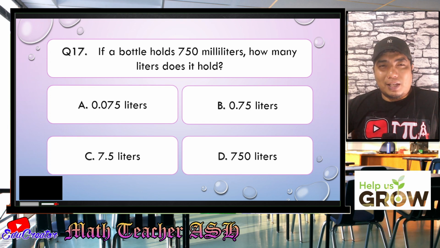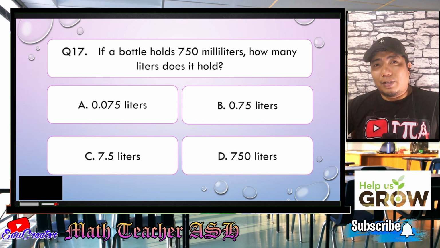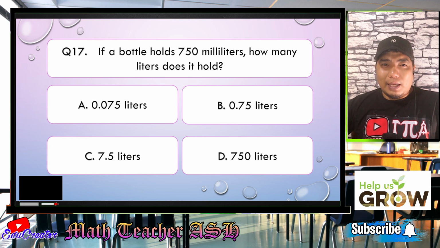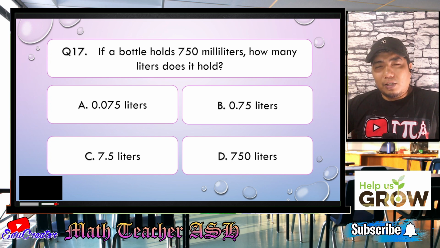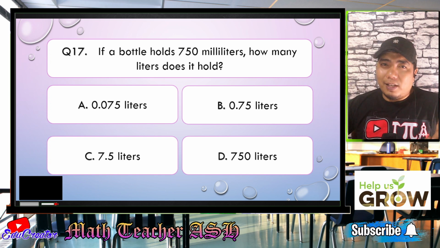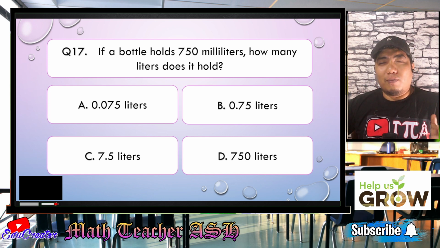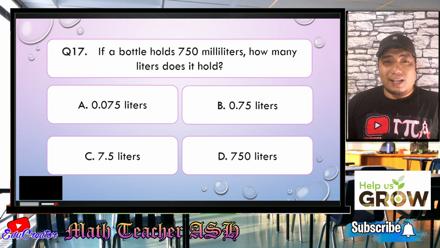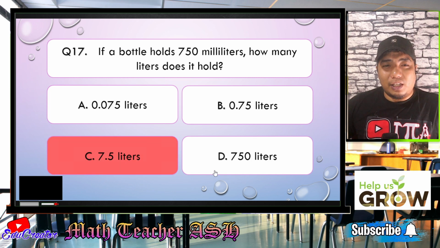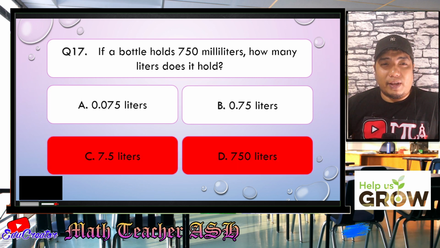All right, math learners, let me remind you that milliliters is smaller than the liter, right? So if you are converting milliliters to liters, the value will become small because the conversion factor is that in every 1 liter, there are 1,000 milliliters. So if you only have 750 milliliters, it did not arrive at 1,000. Therefore, it is less than 1 whole. So letter C and letter D are already wrong for this given question.